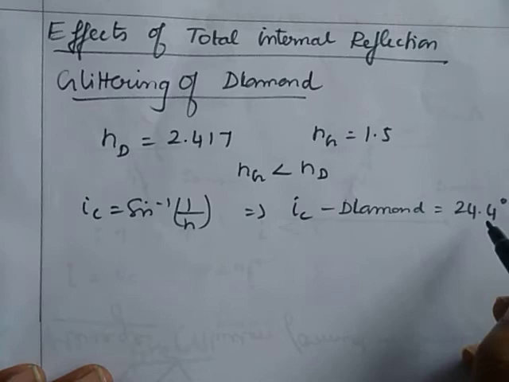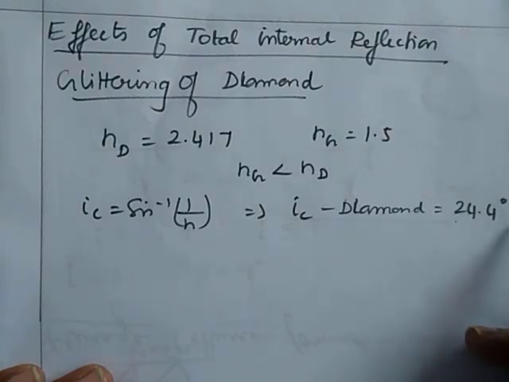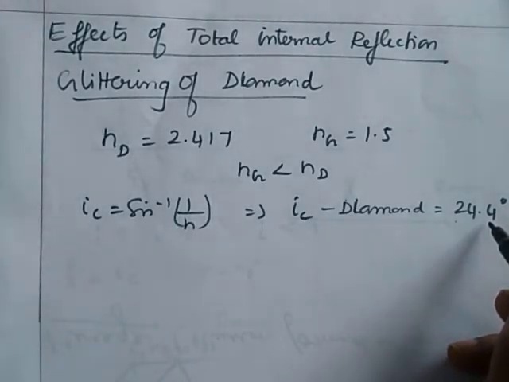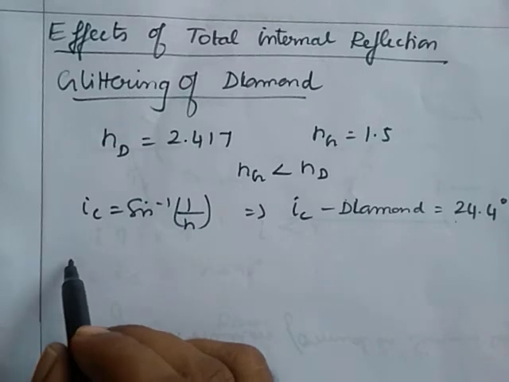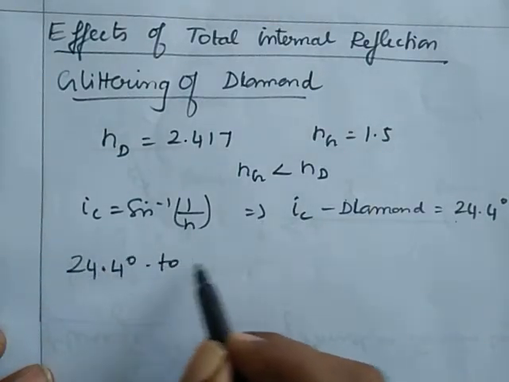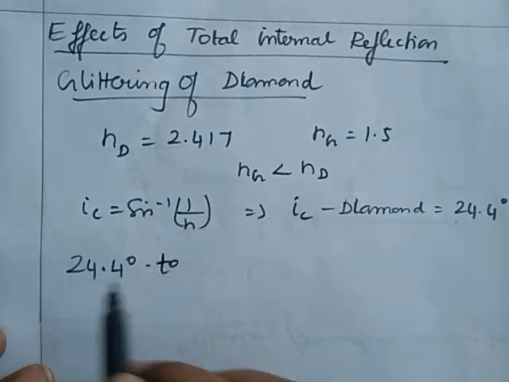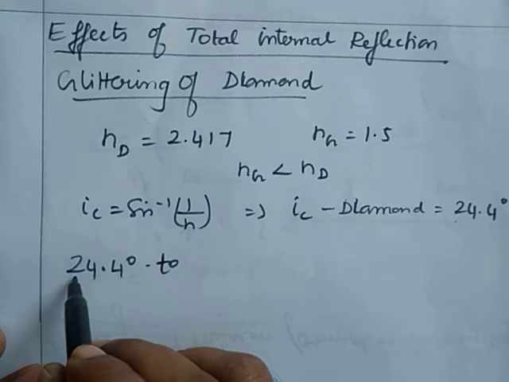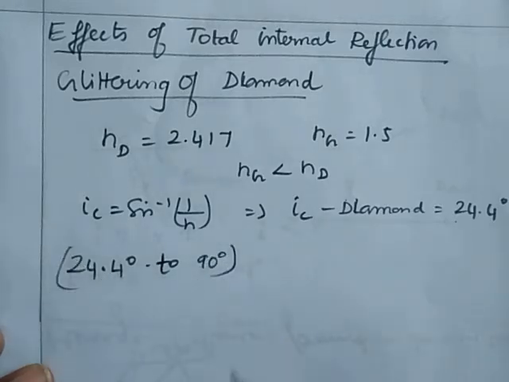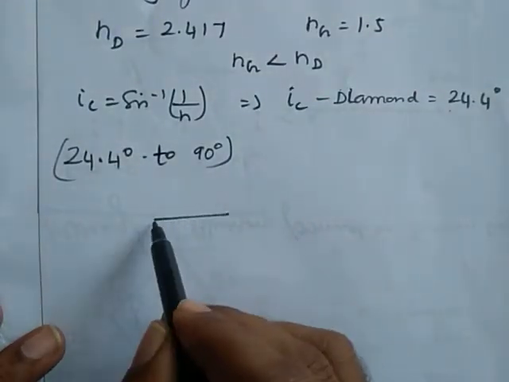By making use of this, a skilled diamond cutter can make a cut in the diamond so that the incident ray inside the diamond will be greater than 24.4 degree. At that situation, all the light is totally internally reflected. A skilled diamond cutter makes use of this concept. They have to make a cut into the diamond so that the angle of incidence is greater than 24.4 degree up to 90 degree.